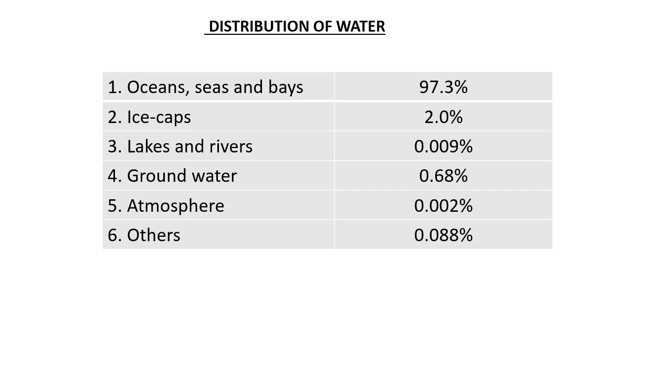In the atmosphere, as moisture in the atmosphere, that is 0.002%. And other forms of water which is present on the surface of the earth is 0.088%. So you can understand that this is the total distribution of the water. Is it clear? So this is just the introduction to this topic.